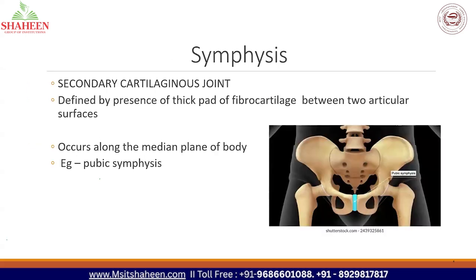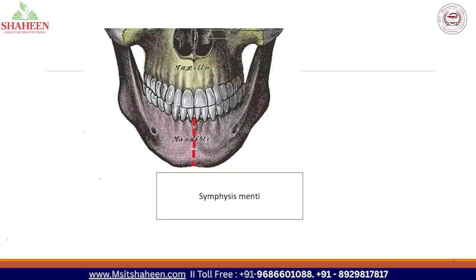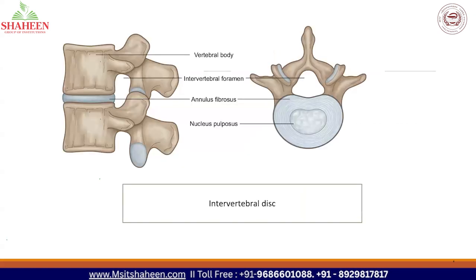And symphysis will not ossify, and the cartilage present there is fibrocartilage. And the most important point, it occurs along the median plane of the body, the center of the body. One example is the pubic symphysis. Another example is the center of the mandible, that is symphysis menti. And the last example is the intervertebral disc. Okay, is it clear?